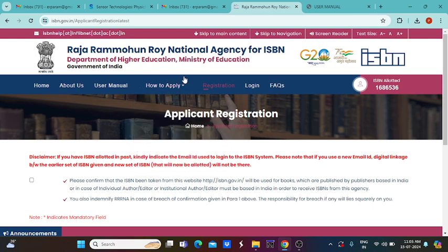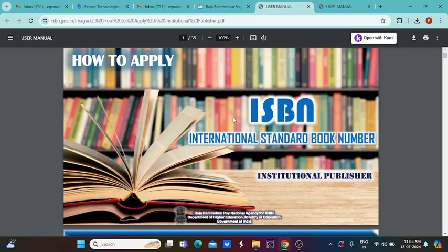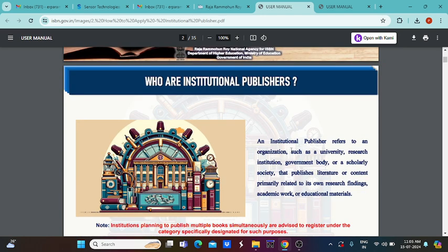So next we move to institutional publisher. If you are an educational institution, what kind of organization, whether it is a private institution or government colleges or any university or research institution, any other society, that kind of information you want to publish, everything can be taken as the entire college or entire institutional materials or entire magazine.